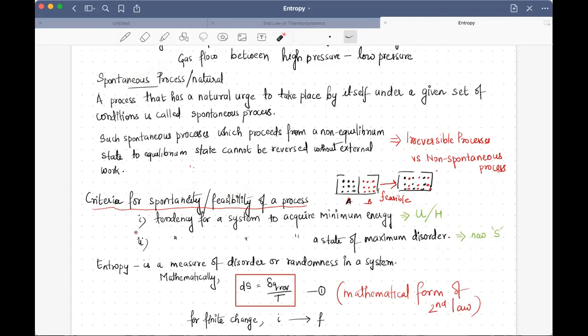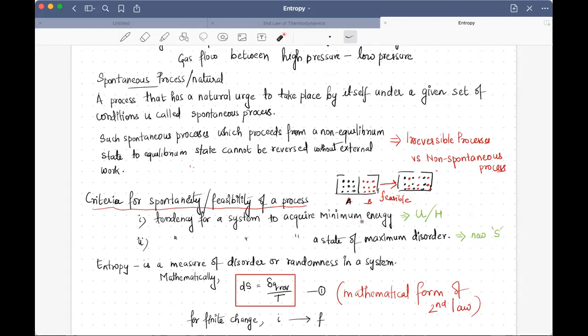So the first important criterion that was used was the tendency of a system to acquire minimum energy, a state of minimum energy. That means if a process is happening spontaneously, the system is able to achieve a minimum energy.